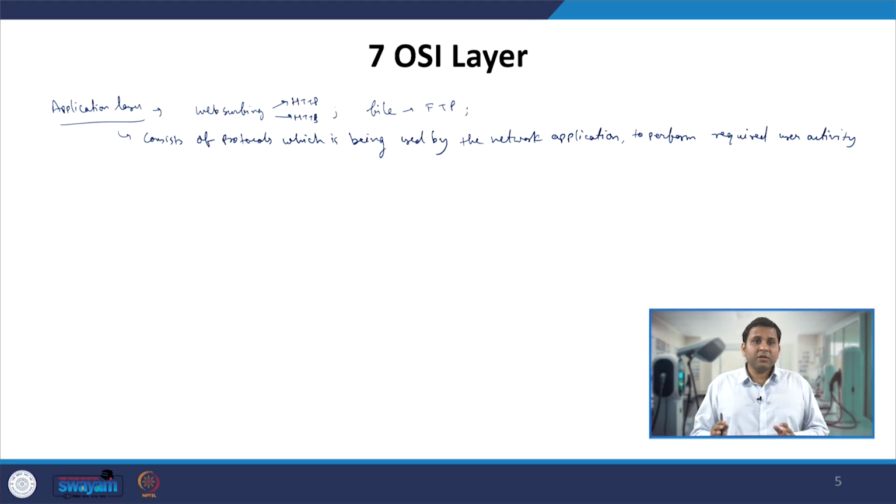So it is the user who will be interacting with the network application, and the network application will be following certain protocols in order to understand what the user is doing.